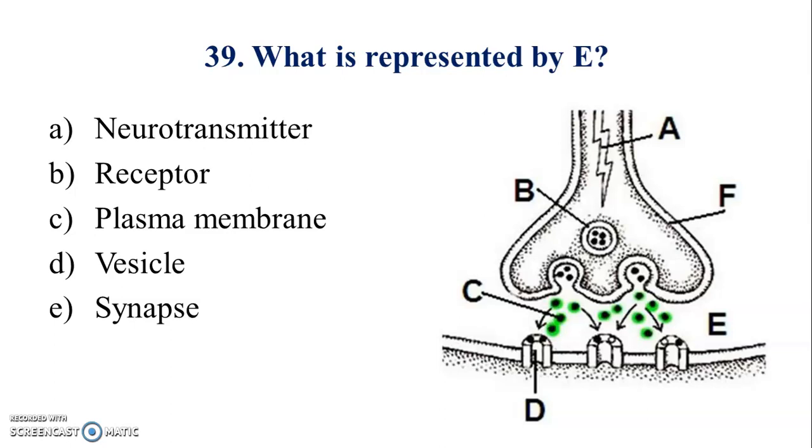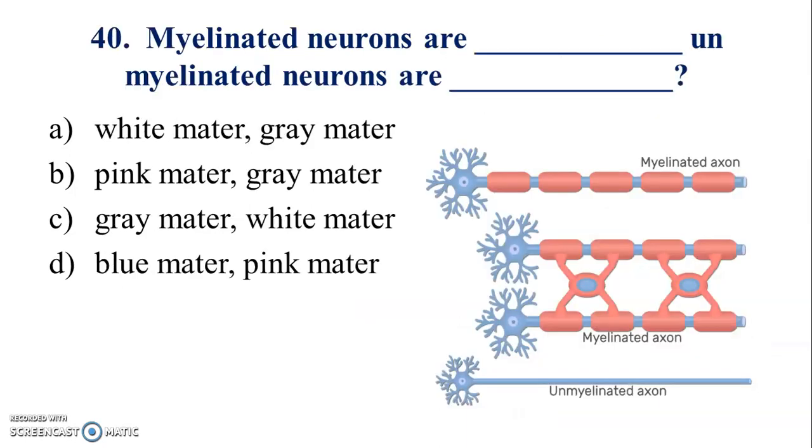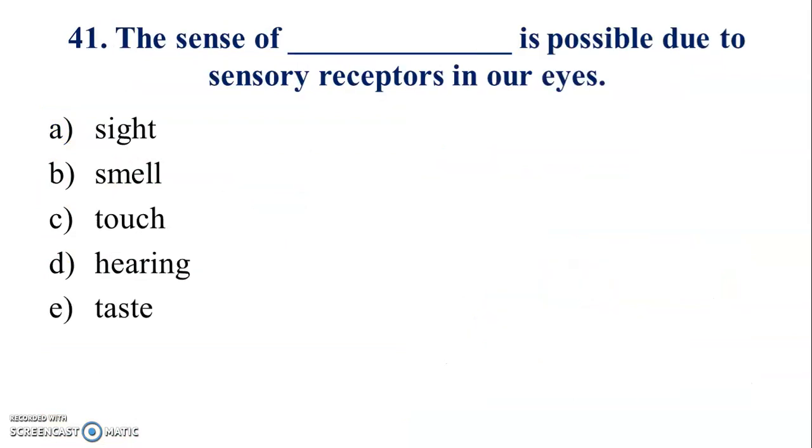39. What is represented by E? Answer is E. 40. Myelinated neurons are dash. Unmyelinated neurons are. Answer is A. 41.